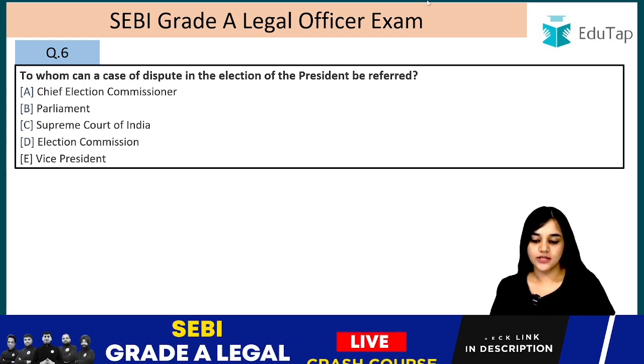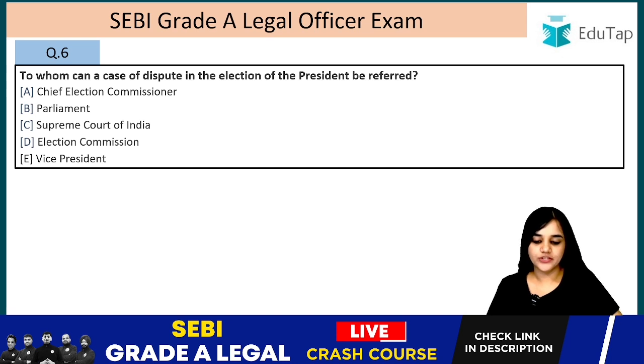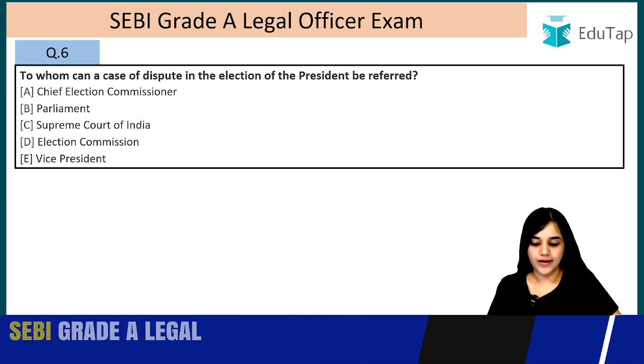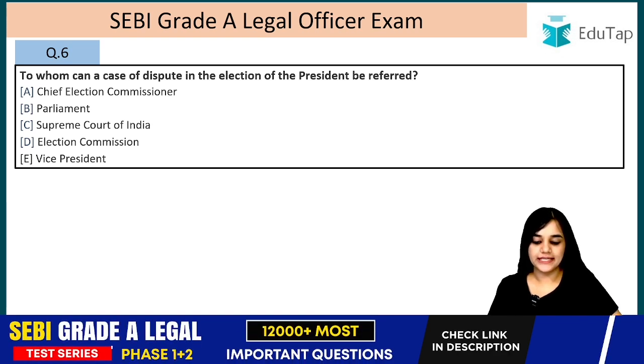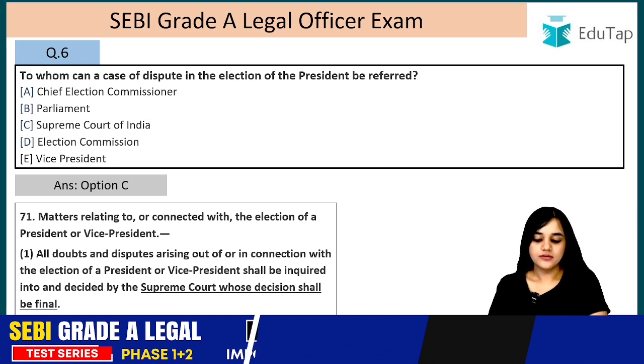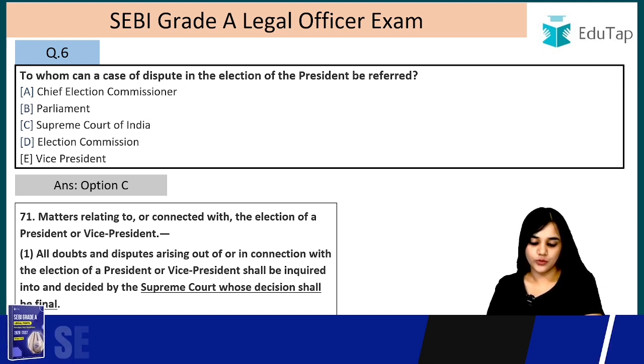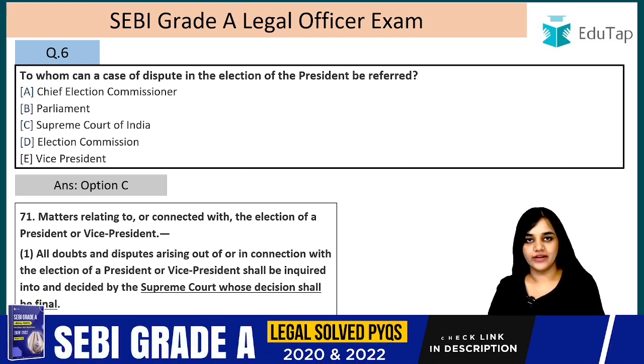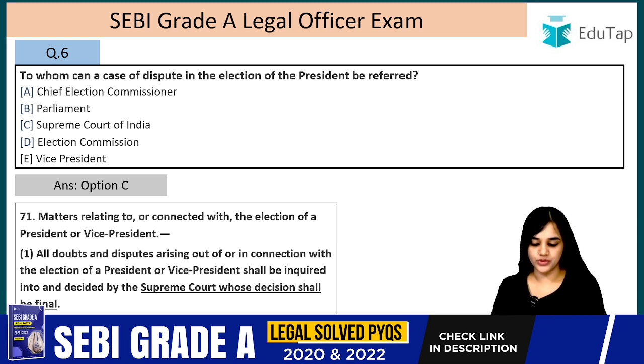Question number 6. To whom can the case of dispute in the election of the President be referred? The Chief Election Commissioner, the Parliament, Supreme Court of India, Election Commission, or the Vice President. The answer to this is option C, that is the Supreme Court of India. Matters relating to or connected with the election of the President or Vice President. So it is the same provision for both President and Vice President.